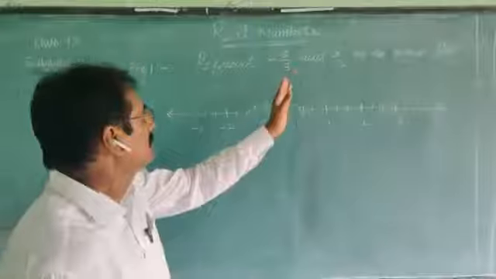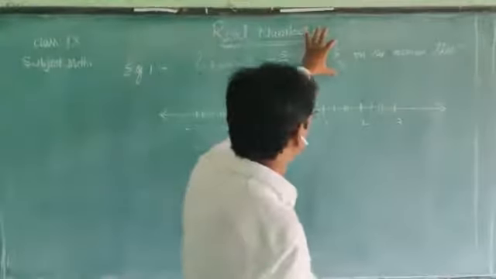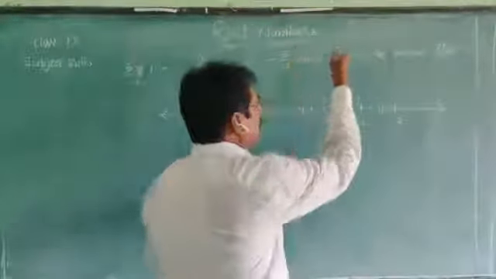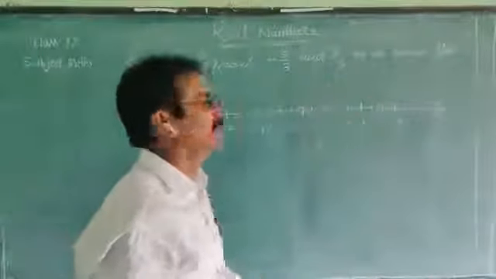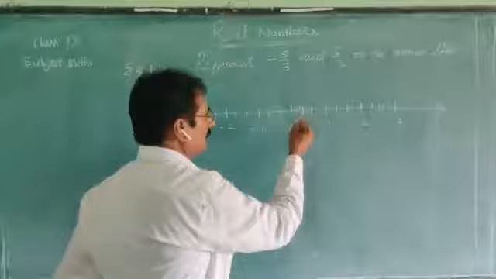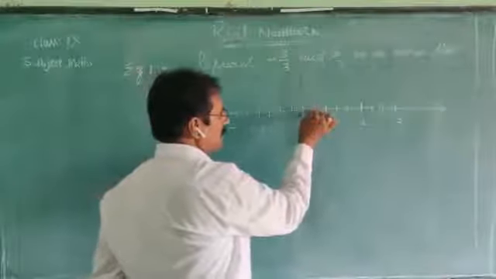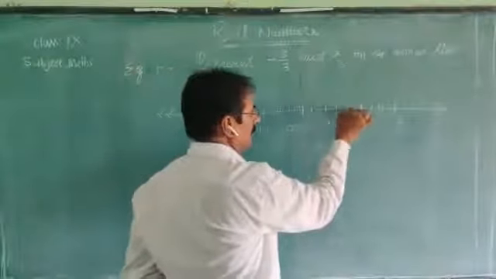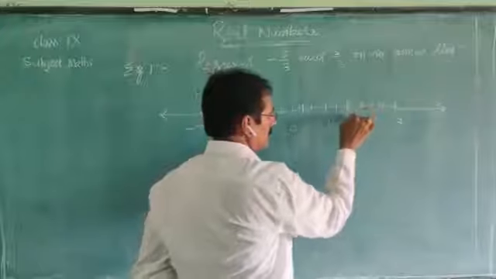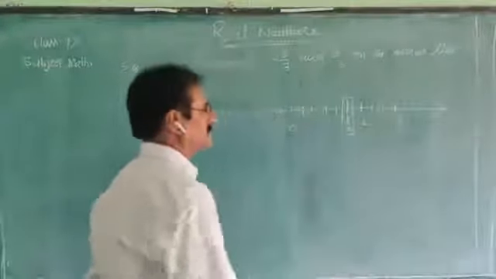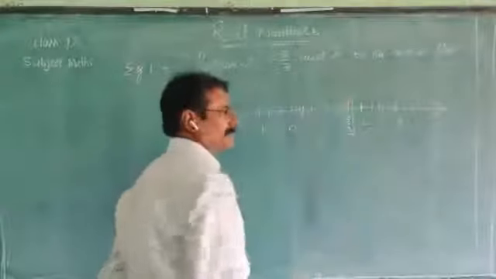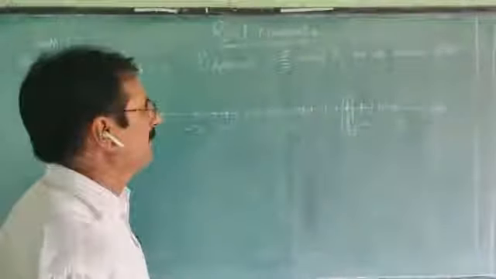Now counting: to represent 5 by 3 on the number line, go to the right side of 0 and count the parts 1, 2, 3, 4, 5. This point represents 5 by 3.